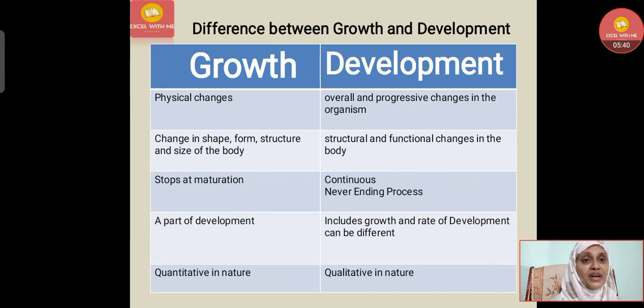It is a never-ending process. Growth is a part of development, and development includes growth, and the rate of development can differ from individual to individual. Growth is quantitative in nature; just now we understood it is measurable: height, weight, body mass, everything can be measured. But development is qualitative, that is attitudes, beliefs, values, etc. come under that.